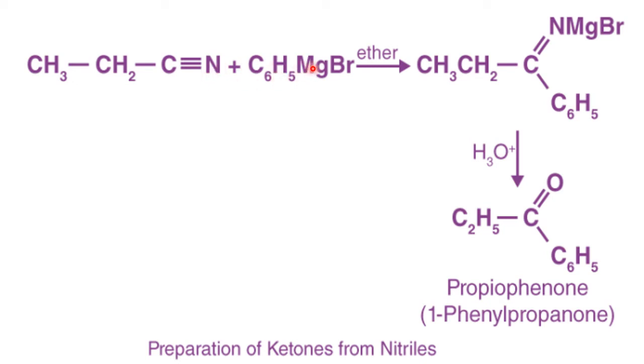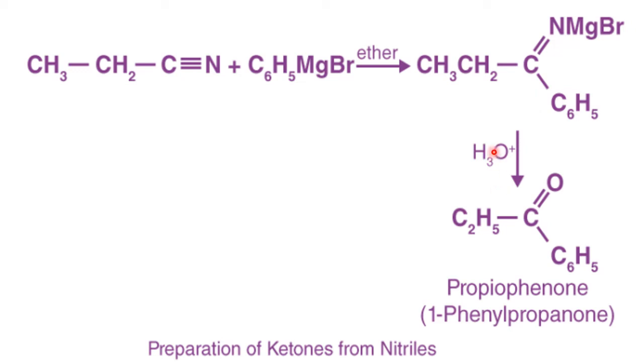So MgBr will attack on the N because this bond will shift here, making it negative. This is making positive. Okay, the negative part goes and attacks on this carbon. Therefore this becomes CH3CH2 as it is, and for this C this group, and for this N MgBr. So this is again highly unstable.